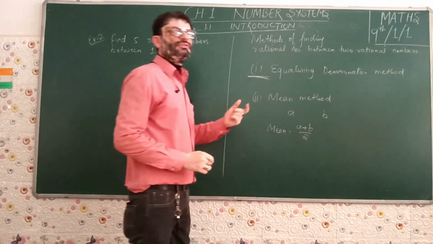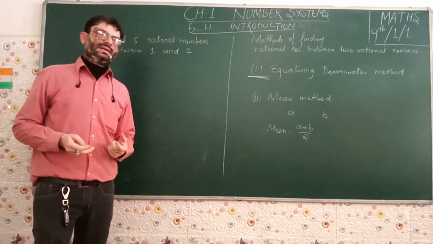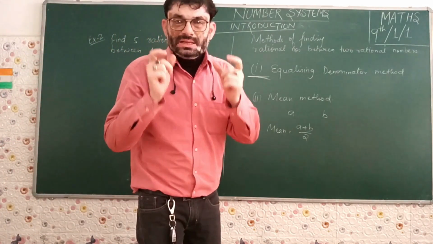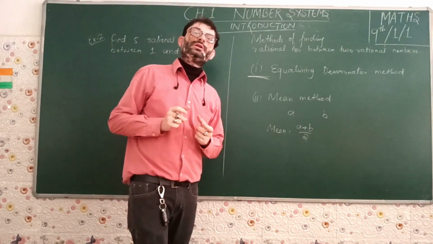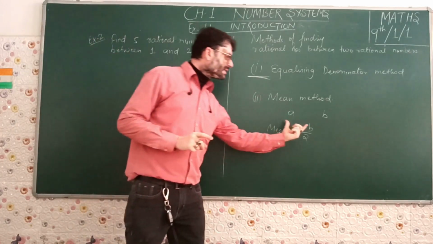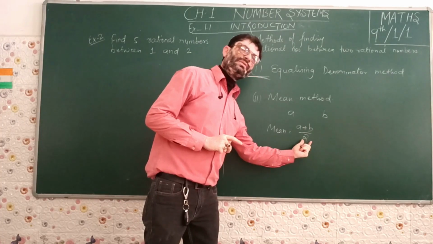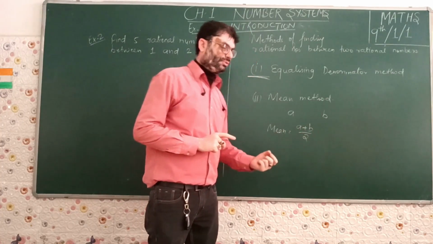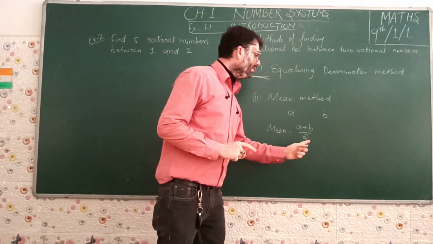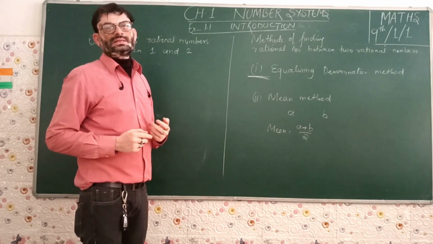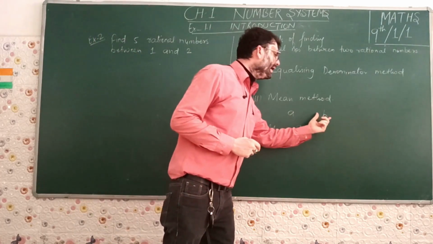In general, the formula for mean is the sum of the numbers by the number of numbers. Here the number of numbers was 2, that is why the sum of the 2 numbers by 2. Mean is given by A plus B by 2. Using this formula, we can also find as many rational numbers as required between A and B.